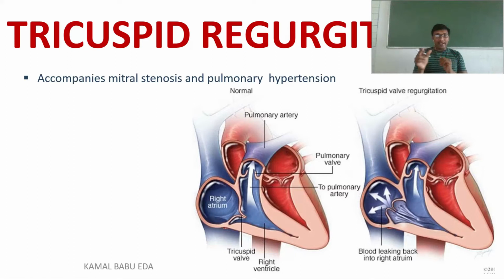As we come across this term, regurgitation means nothing but any backflow. Tricuspid regurgitation mainly occurs when there is mitral valve stenosis and pulmonary hypertension. It is always accompanied by mitral valve stenosis and pulmonary hypertension. If you want to understand this topic more, check the video where I discussed mitral valve stenosis, and you will understand tricuspid regurgitation very easily.